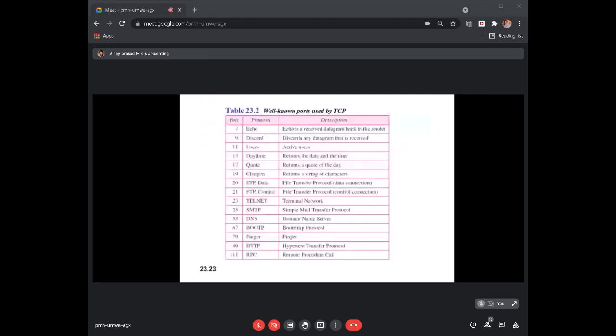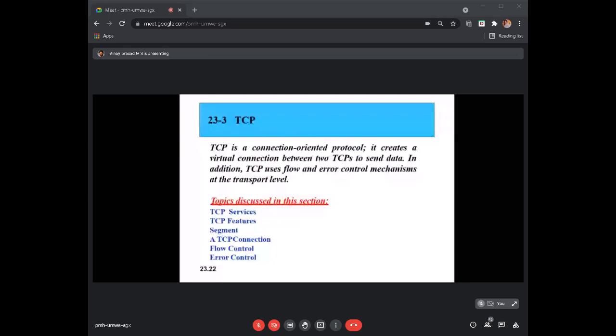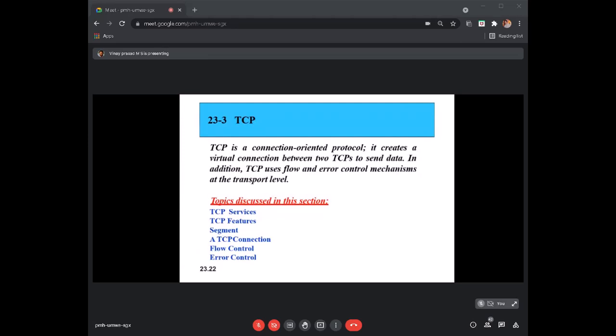Okay, so completely the opposite of UDP is what we call TCP. It's not going to throw a ball randomly or anonymously; it will do a calculation of how it should throw so that it goes and falls in that basket properly. So it's a connection-oriented protocol.